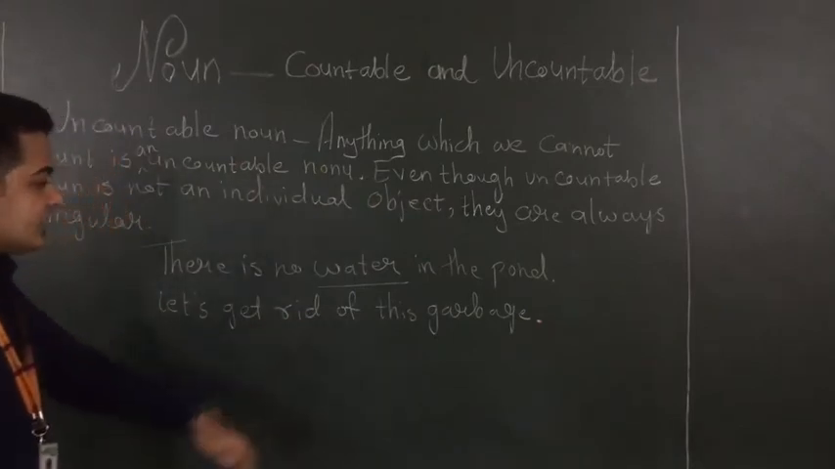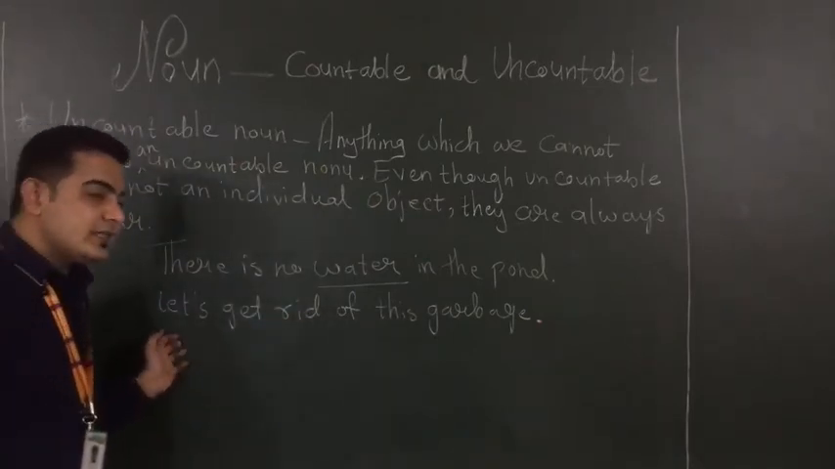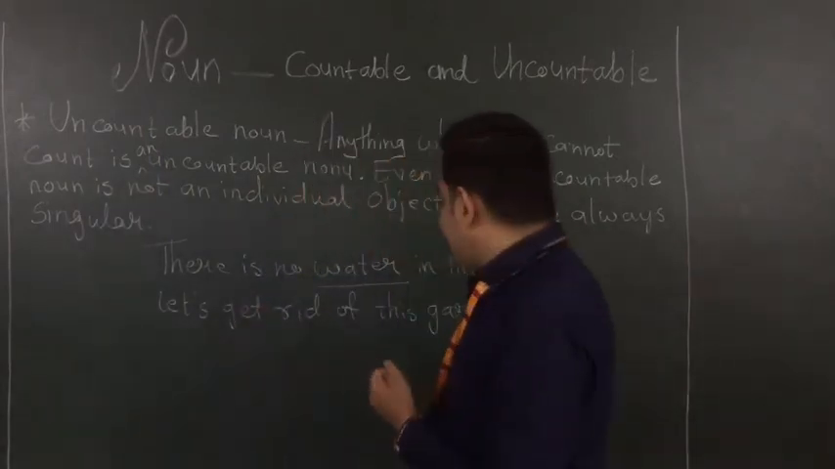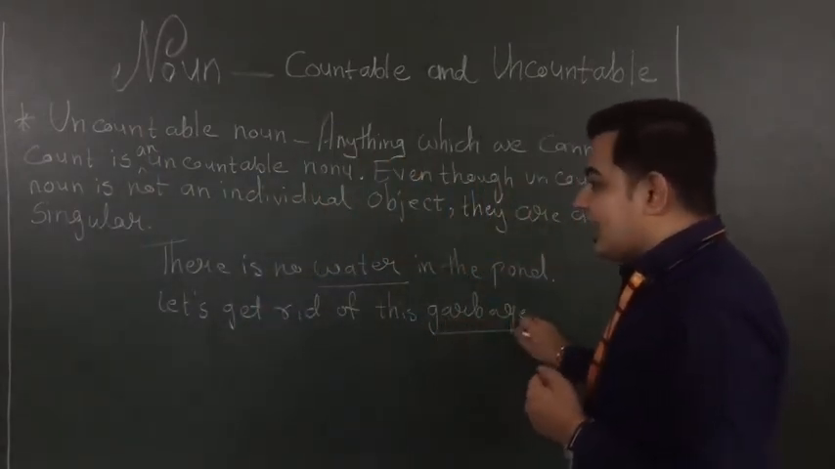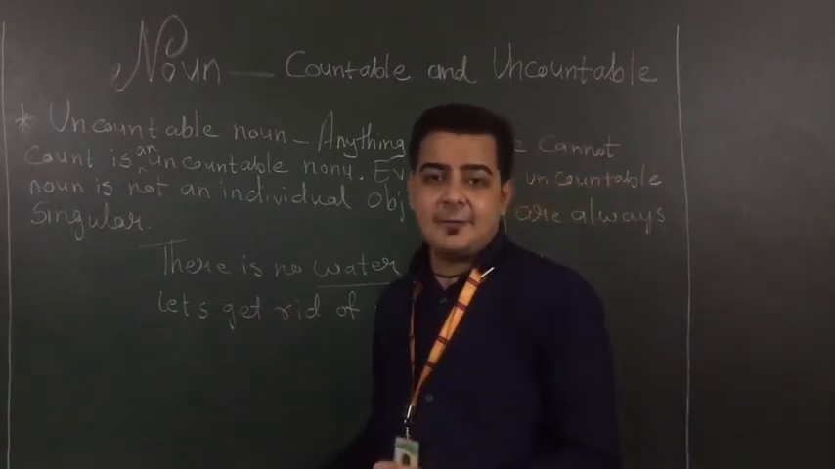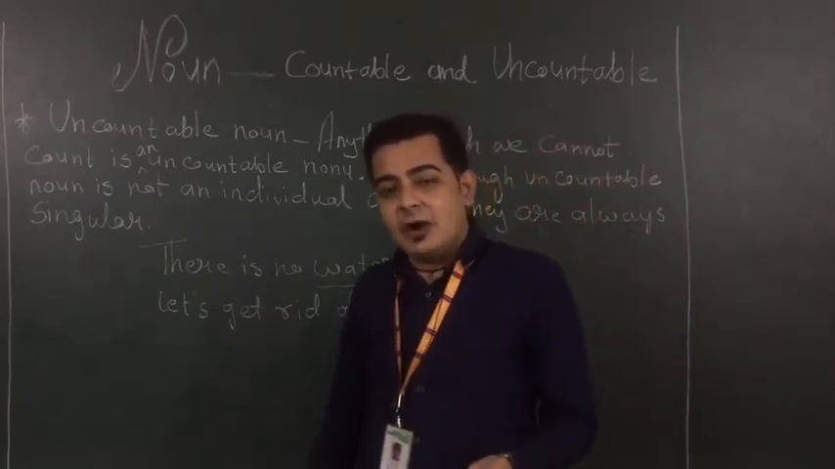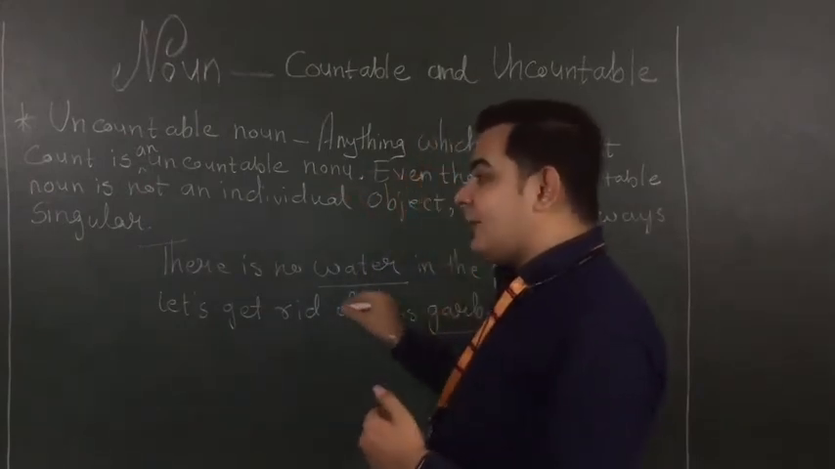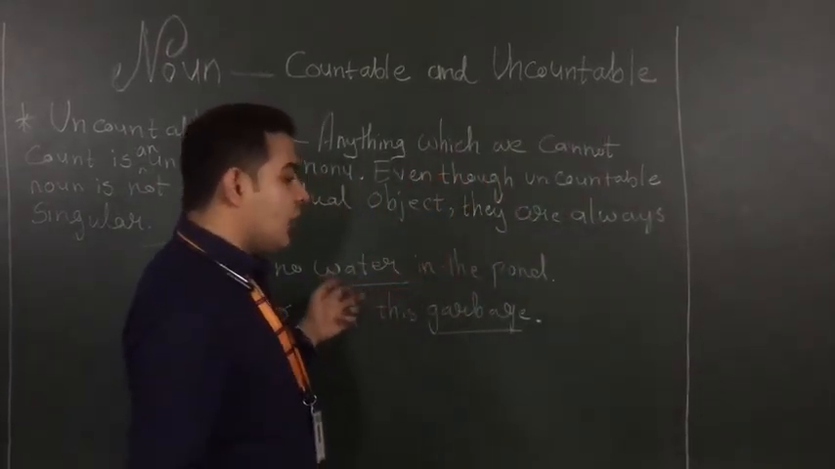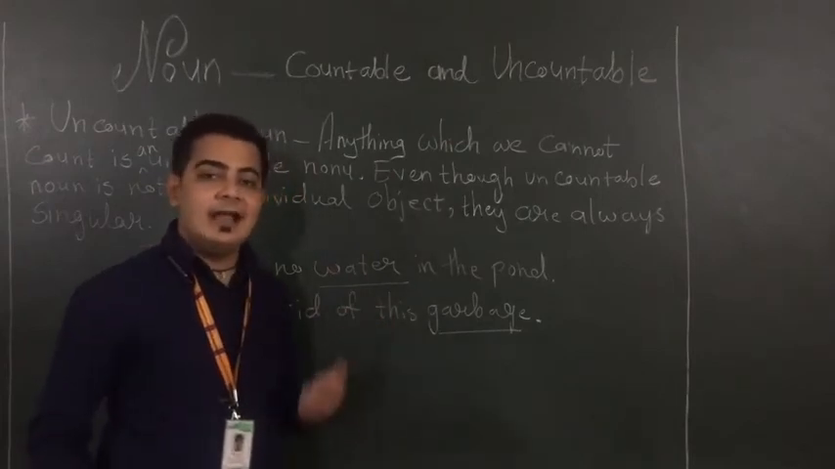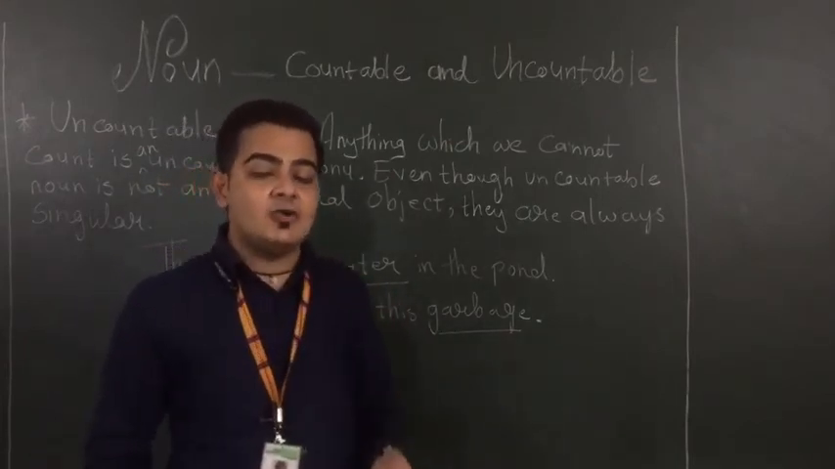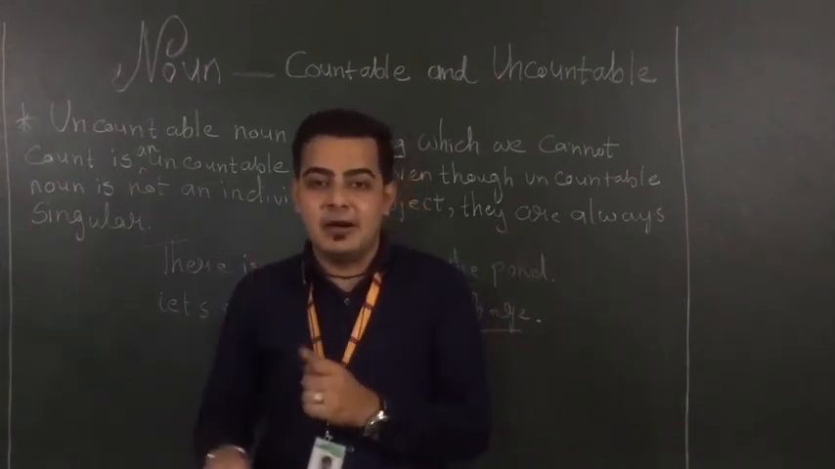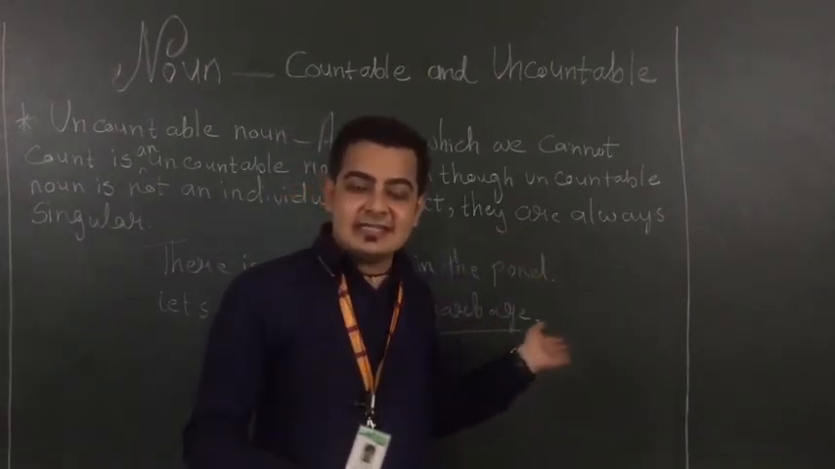Let's get rid of this garbage. Now, which is the countable noun given in this example? We have garbage. Can we count garbage in numbers? Garbage means kachra, right? So can we count that in our numbers? No, we can't. So this type of noun is our uncountable noun, which we can't count on our fingers or with numbers. Okay? So these are the examples.